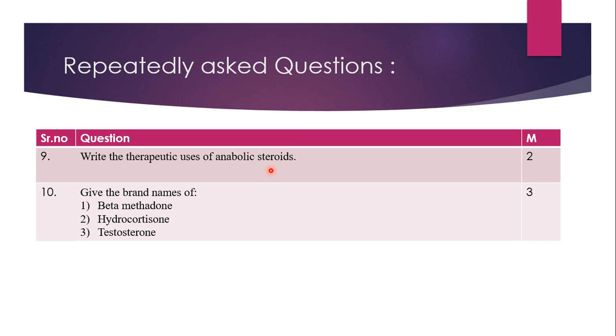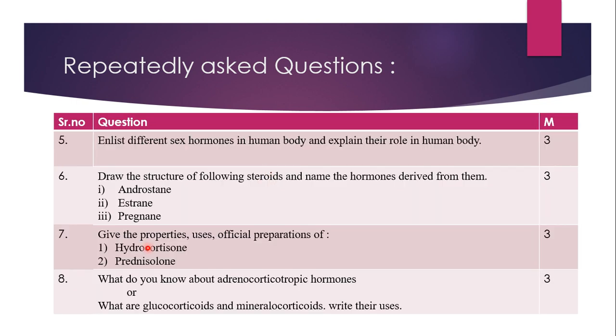You might have understood now: testosterone you are supposed to study fully, along with hydrocortisone and prednisolone. That means one complete sex hormone, testosterone, and one complete glucocorticoid, hydrocortisone or prednisolone. This is how you are supposed to study steroidal drugs, one from each category.